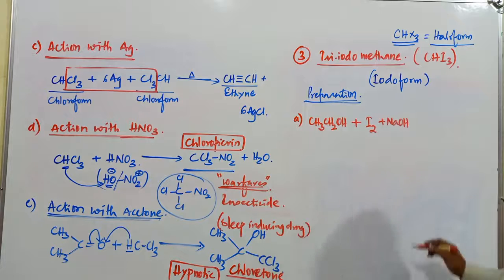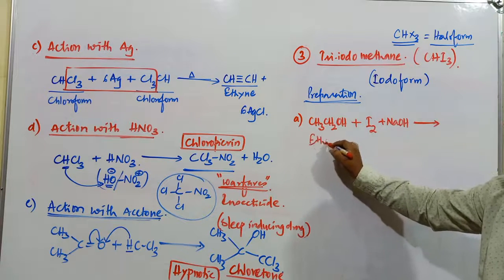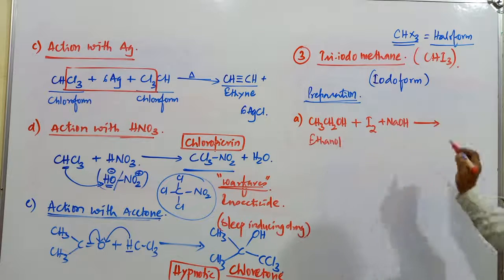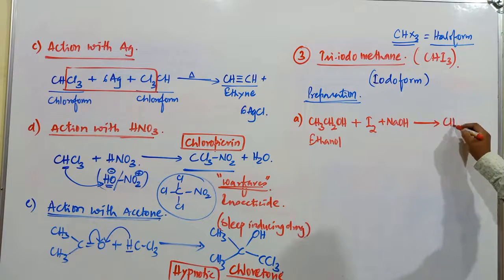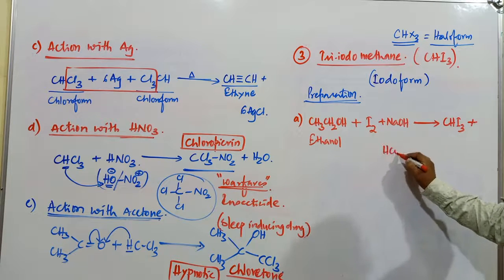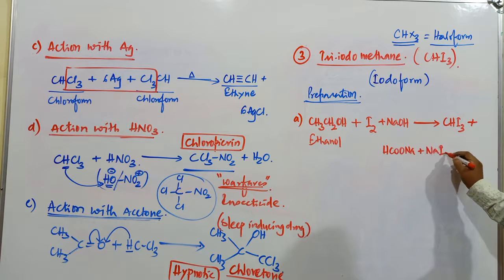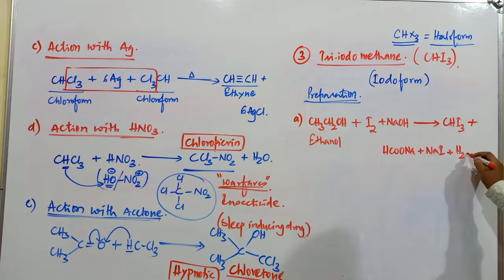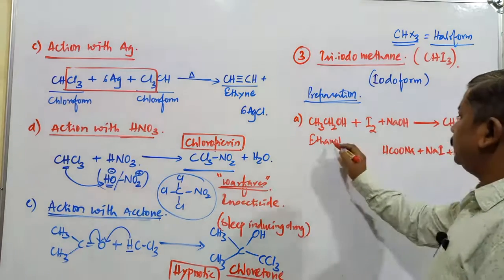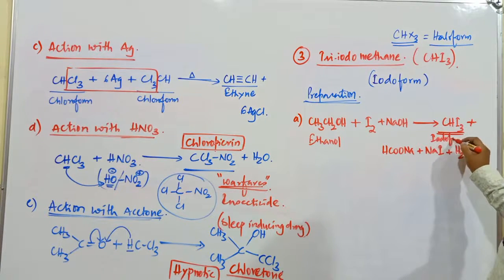When ethanol is treated with iodine and sodium hydroxide, the major compound is iodoform CHI3 plus, in addition to this, HCOONa plus NaI plus H2O. Balancing of the reaction is not important here. So ethanol converts into this compound. It is known as what?